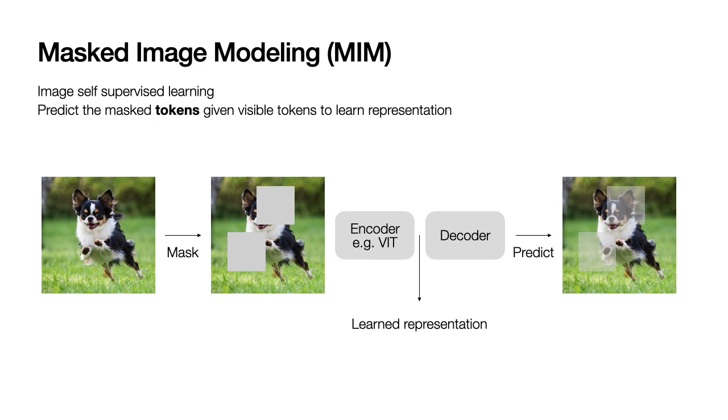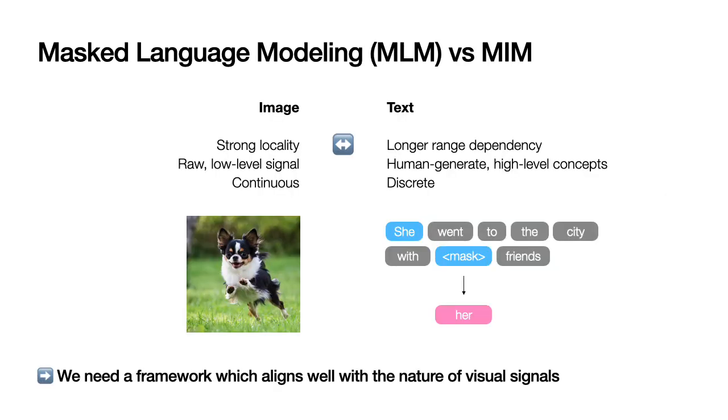Mask image modeling is an image self-supervised learning technique that aims to learn representation by predicting the mask tokens given the visible tokens. This approach is inspired by mask language modeling, which has shown remarkable performance in a broad range of NLP tasks. However, the setting of mask image modeling should be different from MLM, considering the inherent differences between visual signals and text tokens. Let's go one by one.